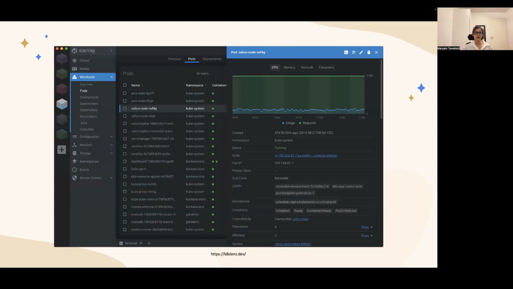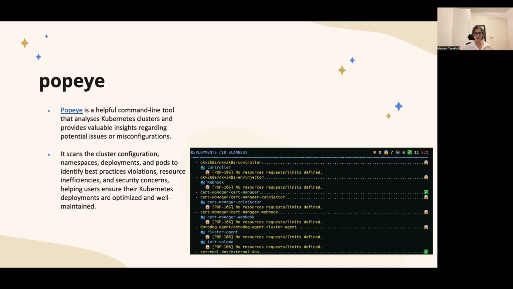Then we have Popeye, which is a helpful command line tool that analyzes your Kubernetes cluster and provides valuable insights regarding potential issues or misconfigurations that you might have in your cluster. It goes through namespaces, different deployments, resources, pods, everything, and identifies best practice violations, resource inefficiencies, and security concerns.